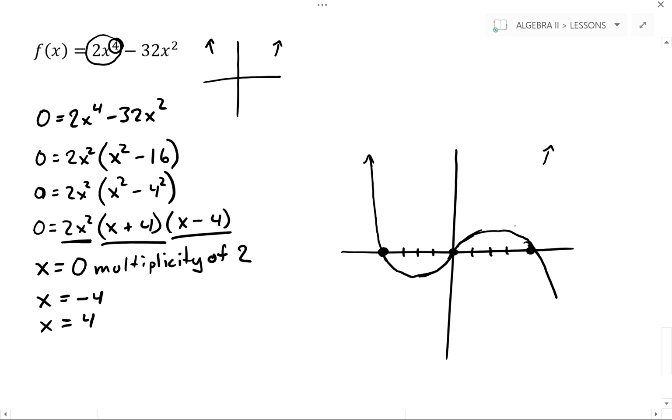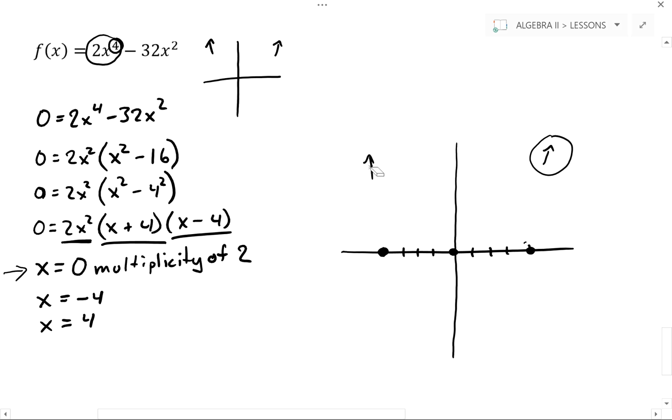If I go through each of those x-intercepts, I'm ending up down, but my end behavior says I should be ending up. Well, the reason that it's working out that way is because of this 0 here of x equals 0. It has a multiplicity of 2. So believe it or not, we treat that a little bit differently when we graph. Okay?